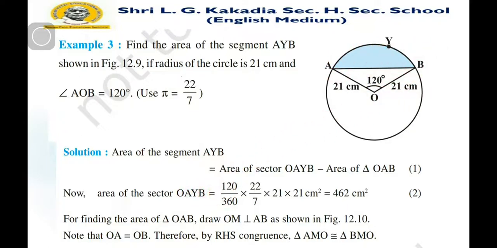Therefore, by RHS congruence, triangles OMA and OMB are congruent. So AM and BM are the same, as well as OM.